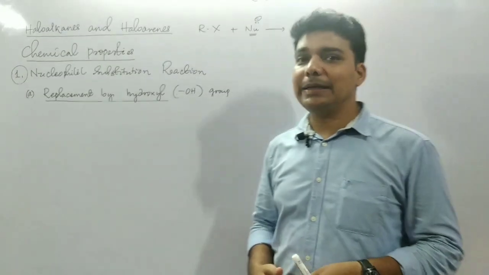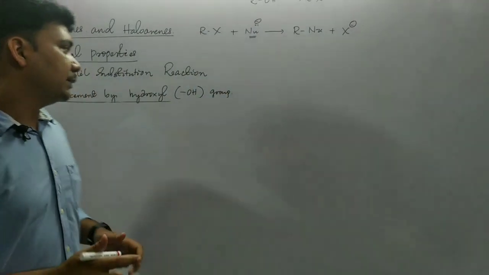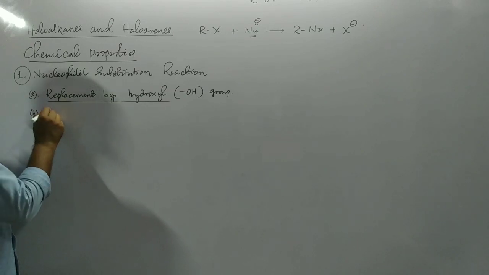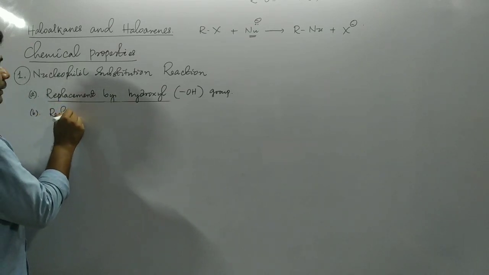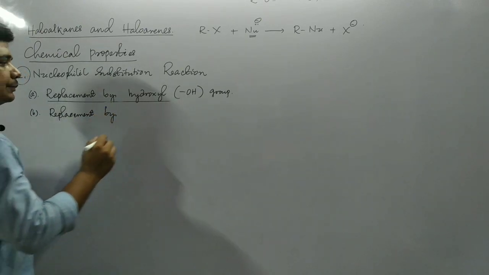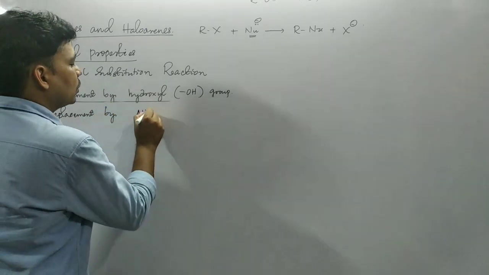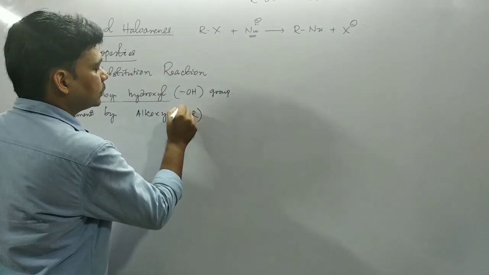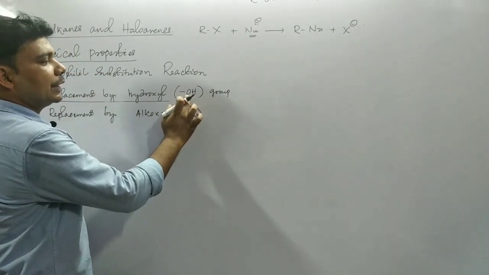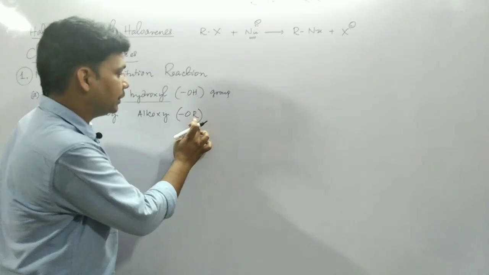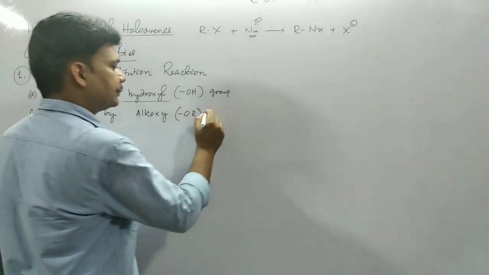Next we will find another example where the nucleophile would be alkoxide ion. The second example is the replacement by alkoxy group. This hydrogen and oxygen, this is hydroxy. In the place of hydrogen, when an alkyl group is considered, this is alkoxy.